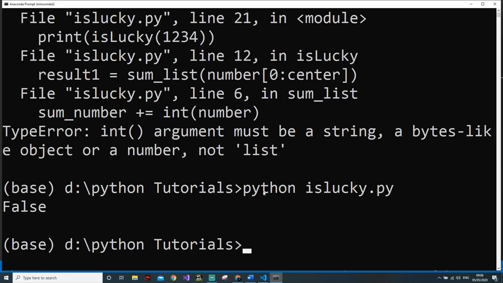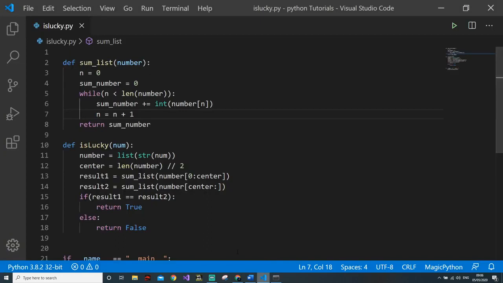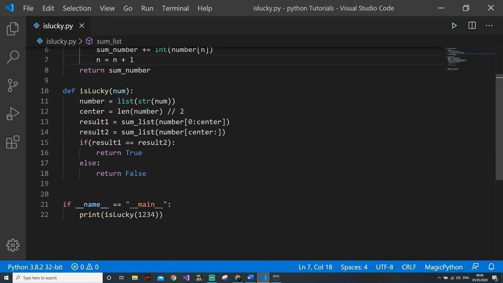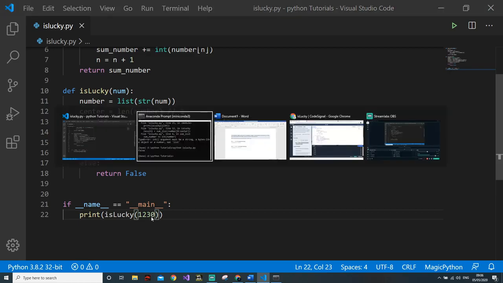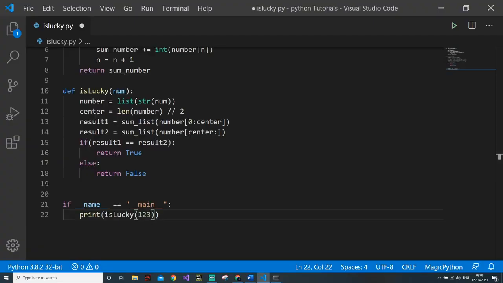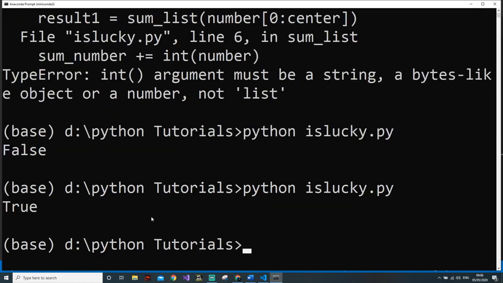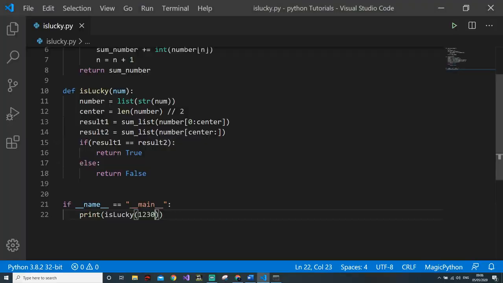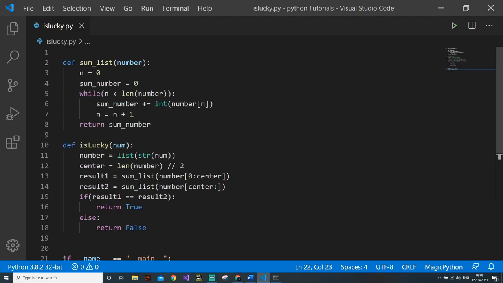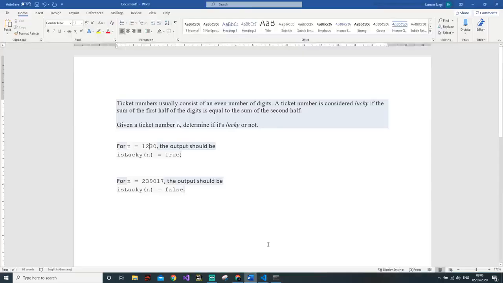It is showing false. Let's see why it is showing false, because it should show true here. Because we have given 1 2 3 4. No, it is a false statement. Now if we give 0 here, it is false, because before we had given 1 2 3 4. So 3 plus 4 equal to 7, 1 plus 2 equal to 3. So obviously this number is not lucky for us. Then we will try 1 2 3 and it will now shrink. So this is the question, and this is the solution to our question, which we are looking for.